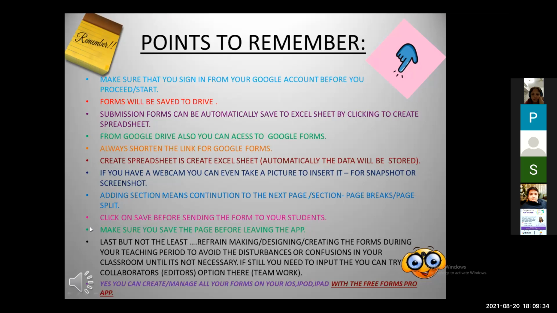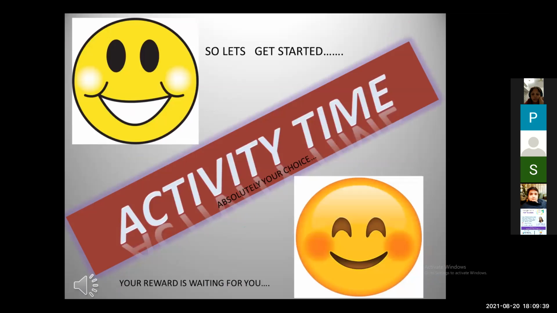Okay, show me thumbs up. Till here, if you have understood, show me a thumbs up. Next slide. I know a few of them have become conscious, but I'll not take much of your time.